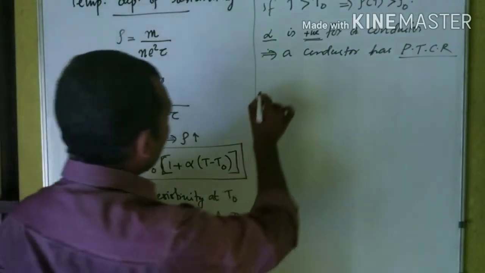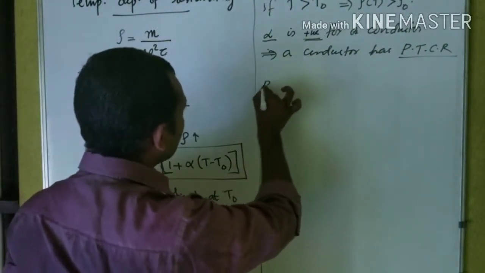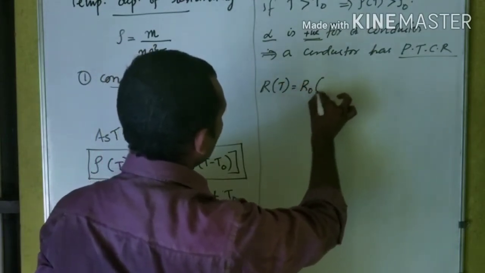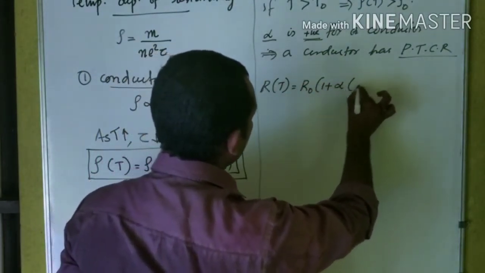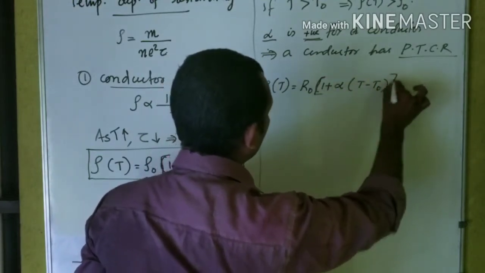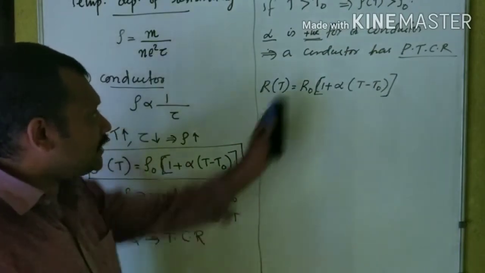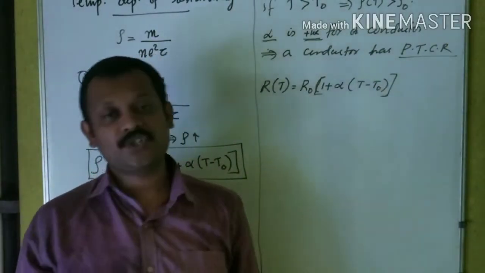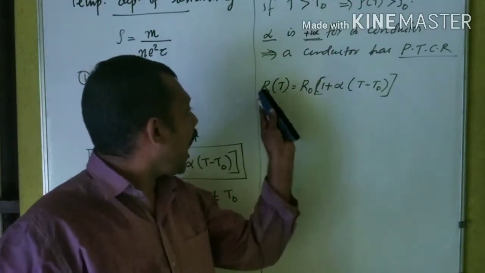In a similar way, the resistance R as a function of temperature for a conductor can be written as R of T is equal to R0 into 1 plus alpha into T minus T0. Now you can understand the terms easily. What is R0? Resistance at the temperature T0. What is R of T?